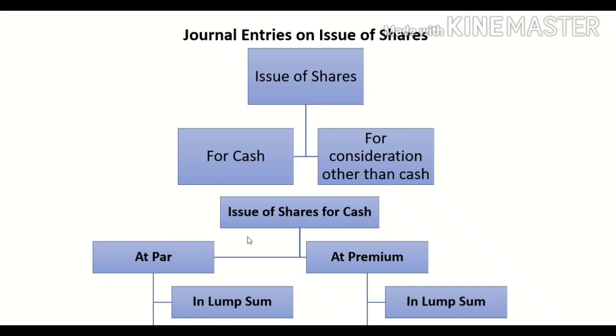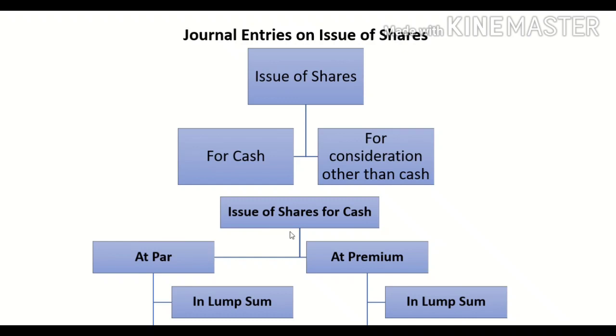In this chapter, we will study first the issue of shares for cash. Shares can be issued at par or at premium. When shares are issued at their face value, it is issue at par.